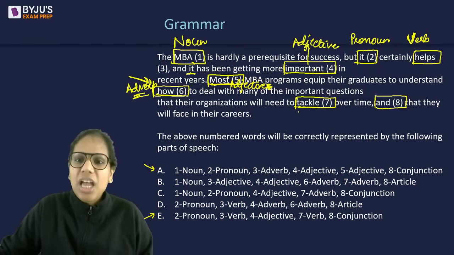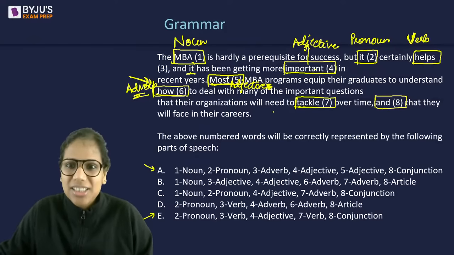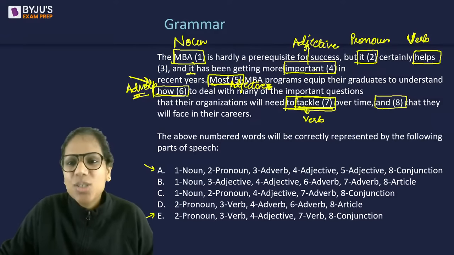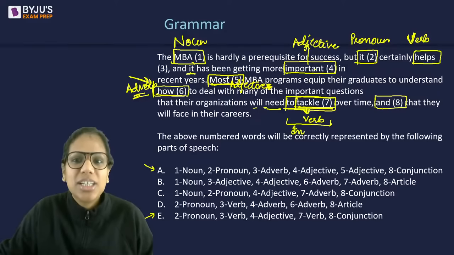To tackle. Now, if you ask me very strictly, here tackle is a verb, but collectively this to tackle, that their organizations will need to tackle over time. Their organizations will need to tackle over time. So this tackle is a verb, but collectively it is called an infinitive. This is a verbal here.